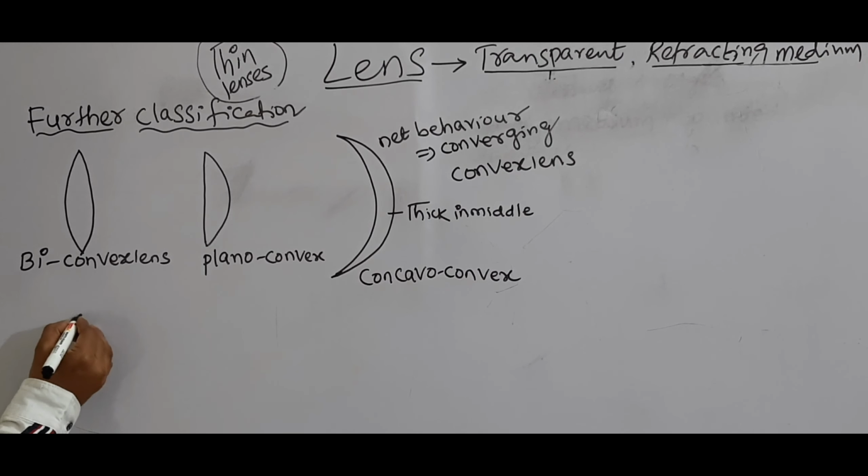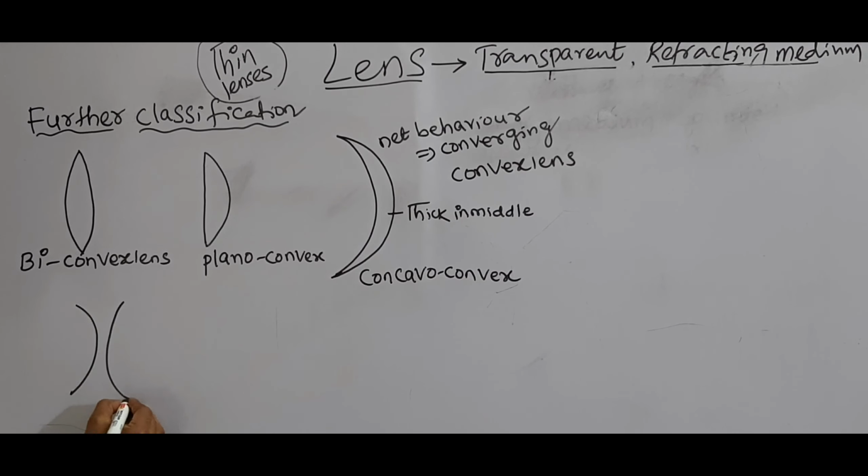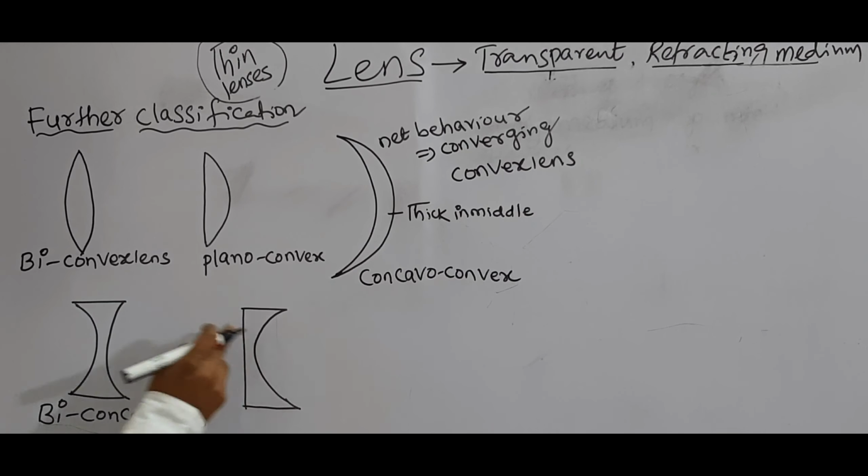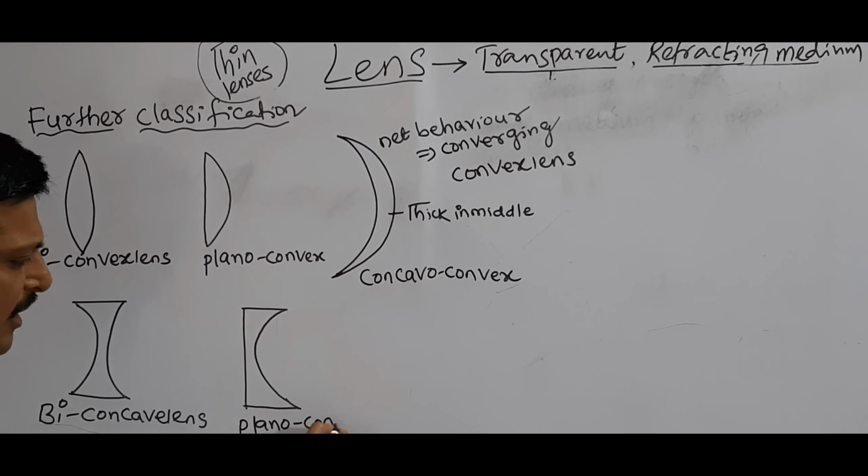Next see here. If you observe the surfaces, two surfaces are concave. So this is a biconcave lens. Right. Next here, one surface is plane, and from this side the other is concave. One surface is plane, other surface is concave. So this is a plano-concave lens.